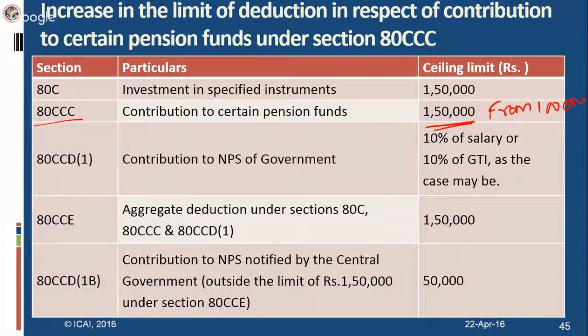80CCD(1) also has certain amendments. In case of contribution to NPS, a government scheme, there was a restriction that the deduction cannot exceed 1 lakh rupees. Now that restriction has been removed from this section.